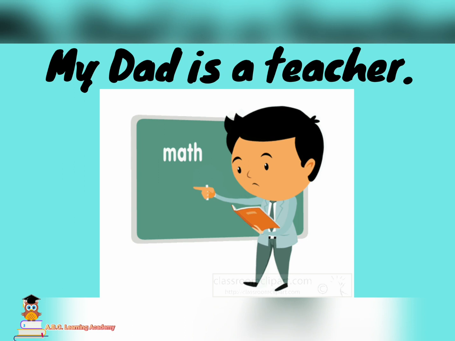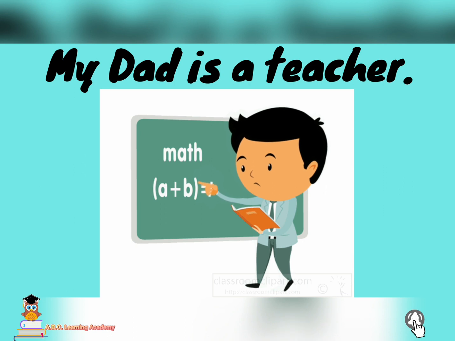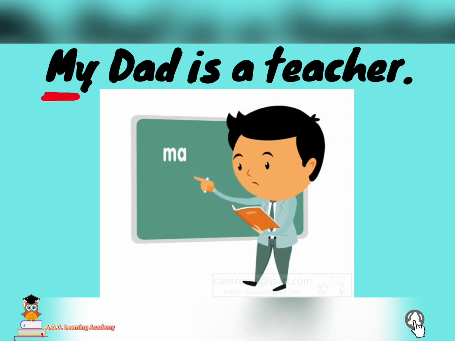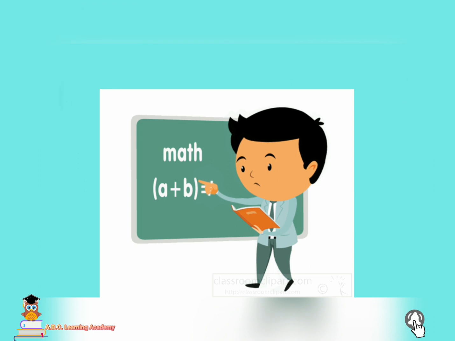Here are the examples. My dad is a teacher. In this sentence, it has a complete thought or sense. The first letter of the first word, my, is written in capital letter and ends with a full stop or a period.